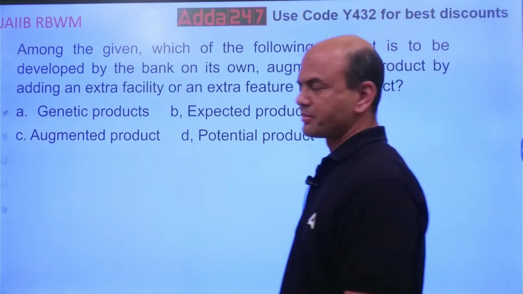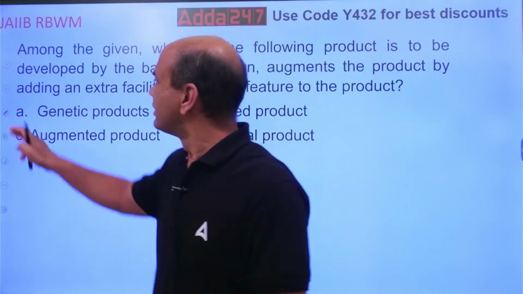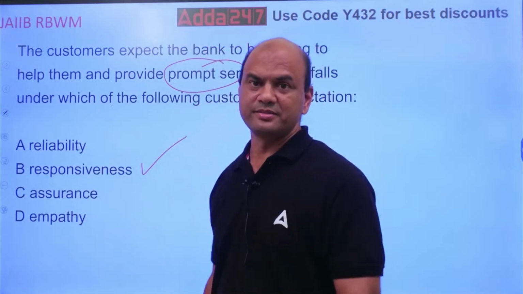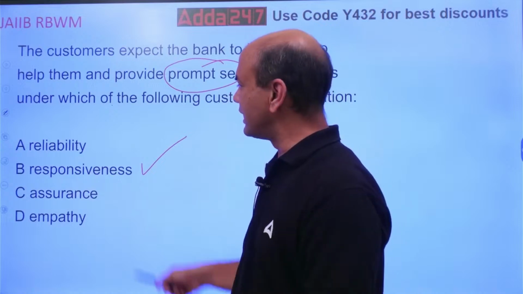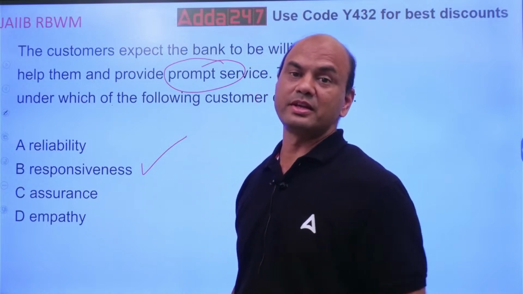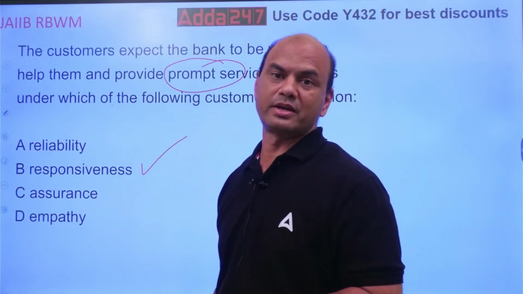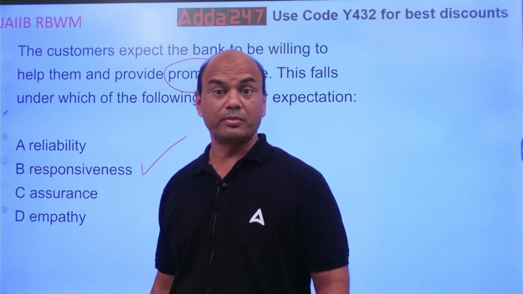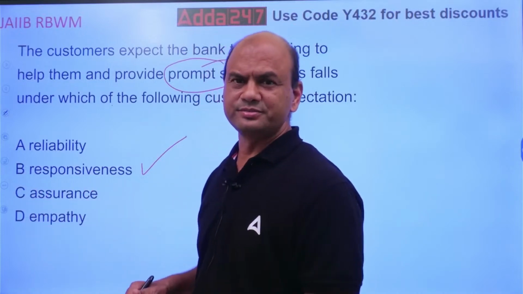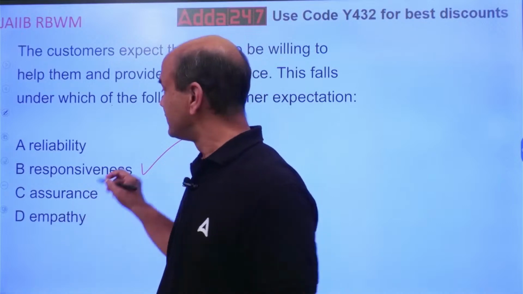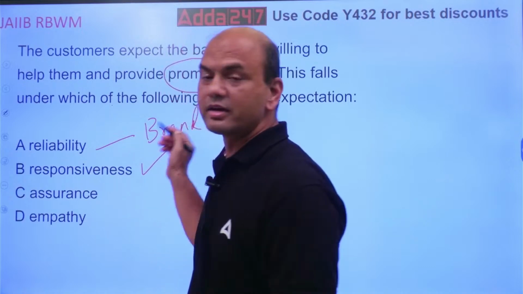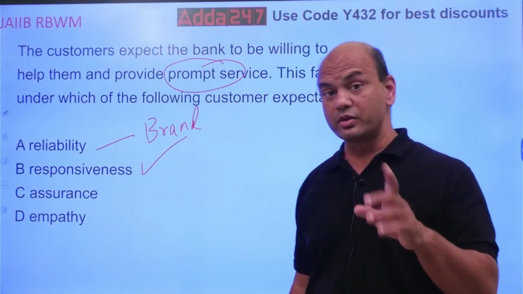Somebody was asking me, what about the others: reliability, assurance, empathy? What do you mean by this? This is very simple. Reliability means when will the customer feel reliable on you? When your brand name is perfect, means your brand name is big. People trust brand names nowadays, at least for banking and finance. So your reliability will come when your brand name is perfect or big. If they hear something bad about you, they won't find you reliable.